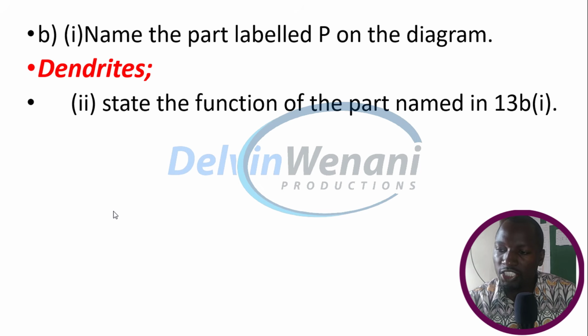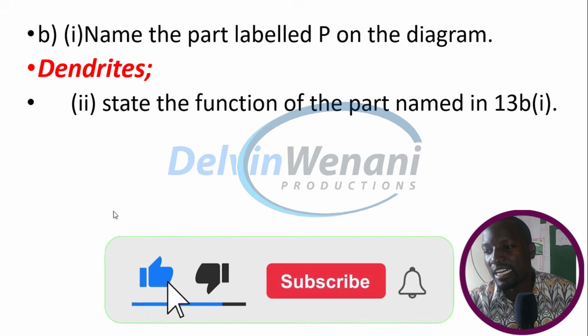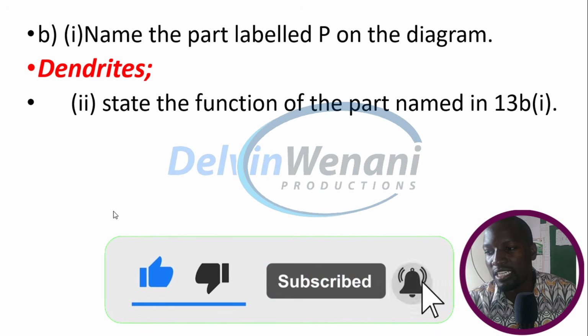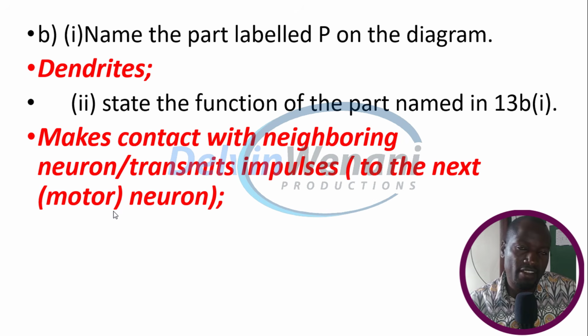Now state the function of the part named in 13b Roman 1 above. It makes contact with the neighboring neuron and therefore helps in the transmission of impulses to the next motor neuron.